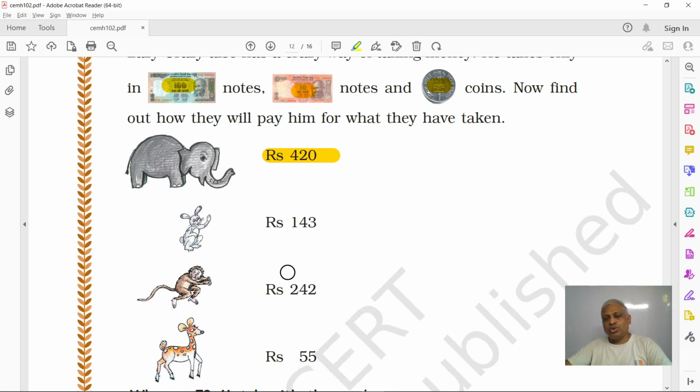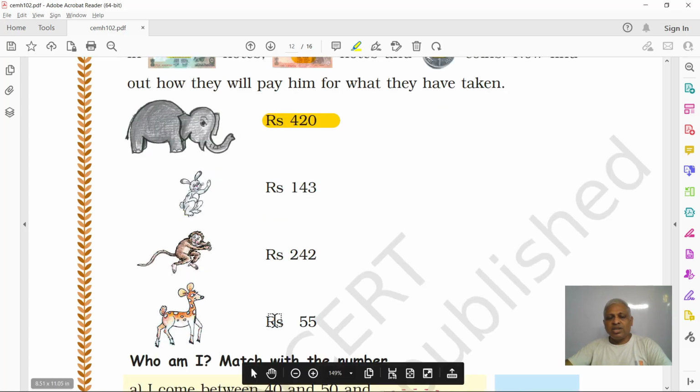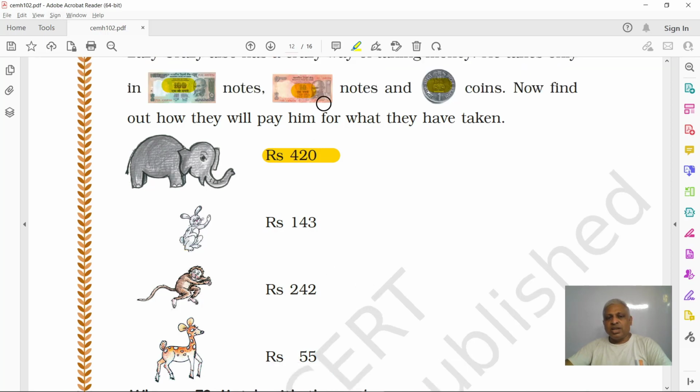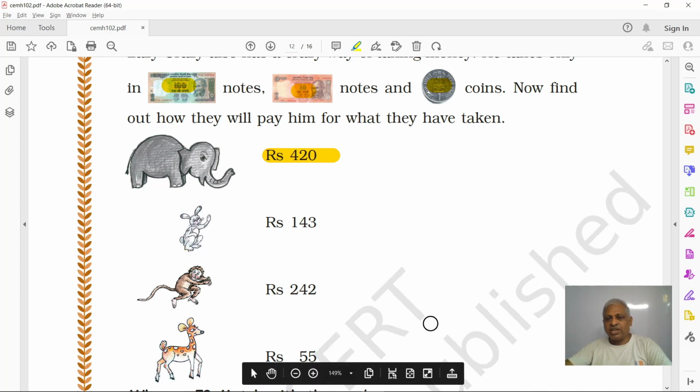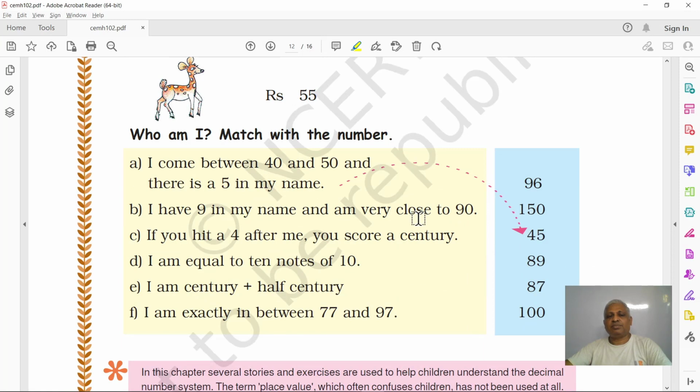242. So 2 hundred notes, 4 ten notes and 2 one rupee coins. Right? How much does the deer have to pay? How can it pay 55? It has to pay 50. 5 ten notes, 5 into 10 is 50, plus 5 coins. Right? Done. They have made the payment.